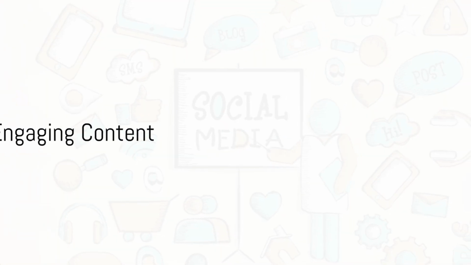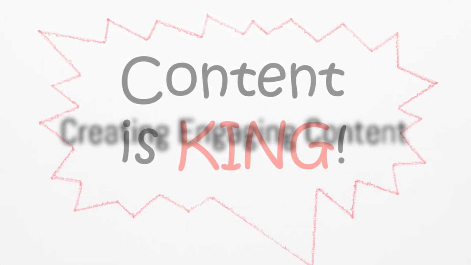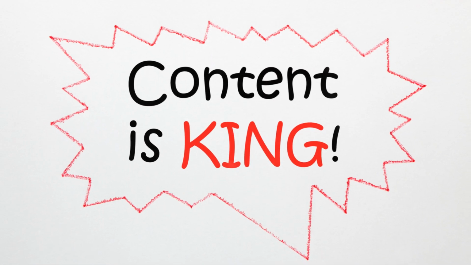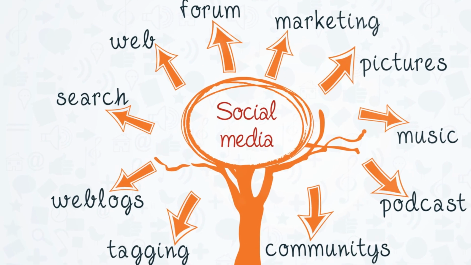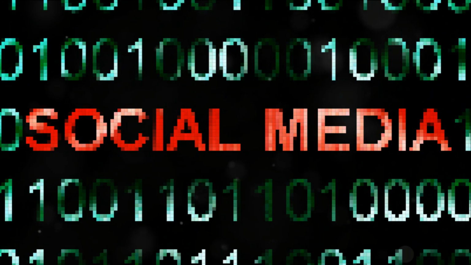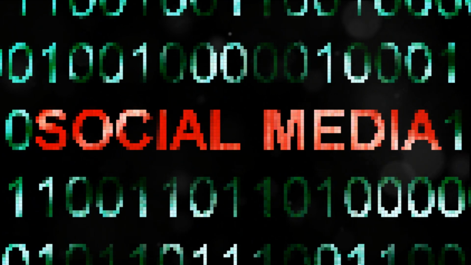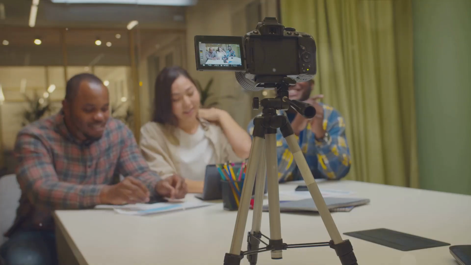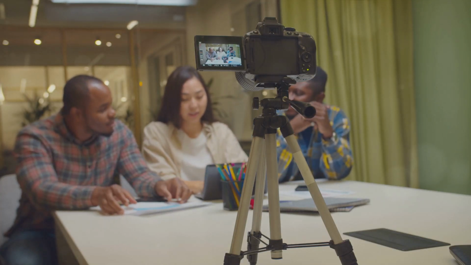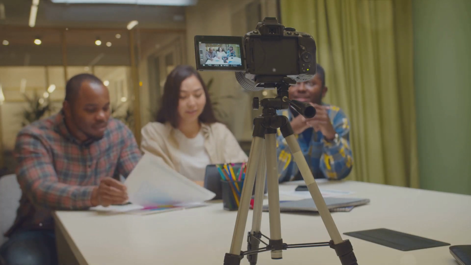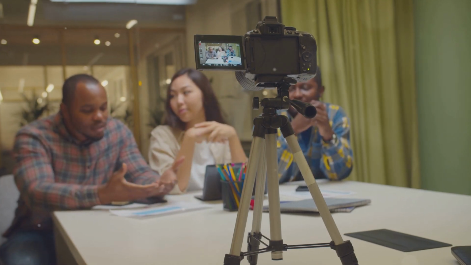Step 4. Create engaging content. Content is the king in the realm of social media. From captivating images to thought-provoking articles, your content should resonate with your audience and incite engagement. Remember, consistency is key. Regularly posting high-quality content not only retains your existing followers, but also attracts new ones.